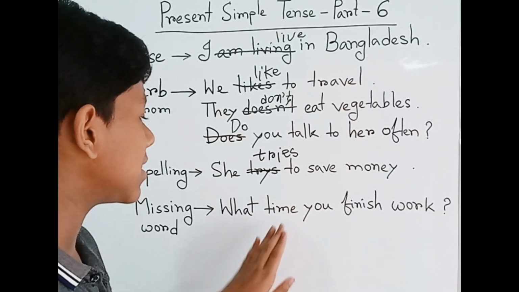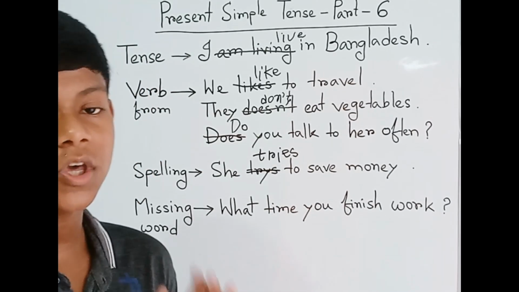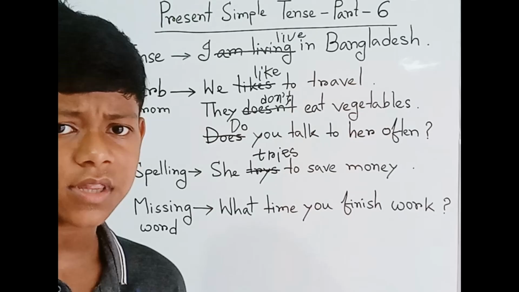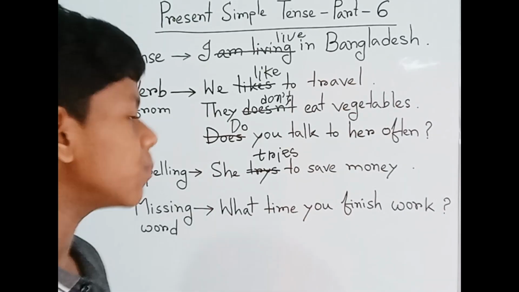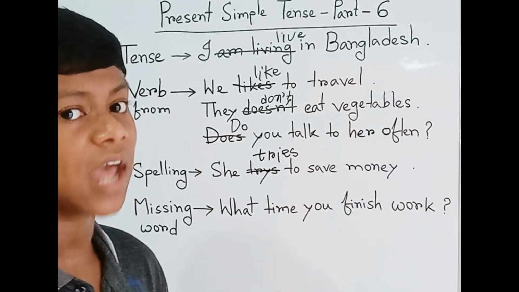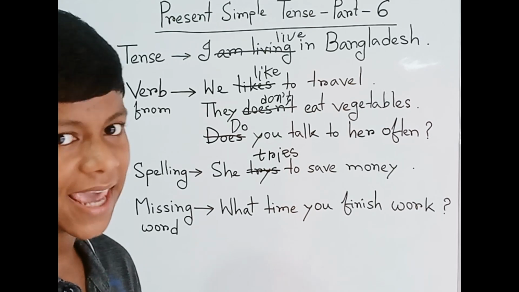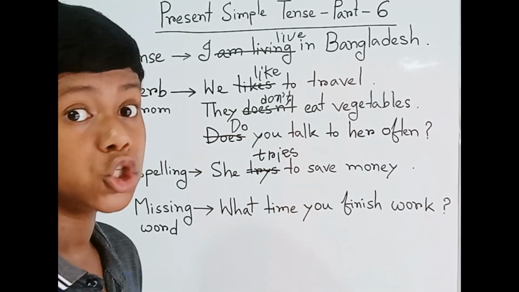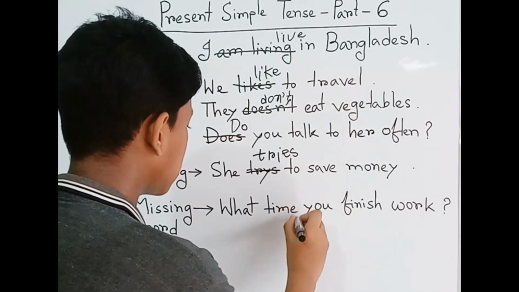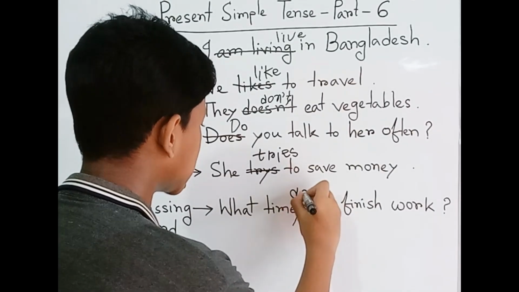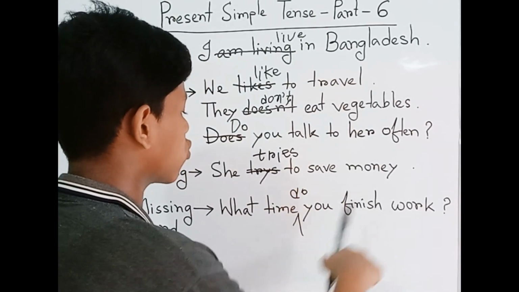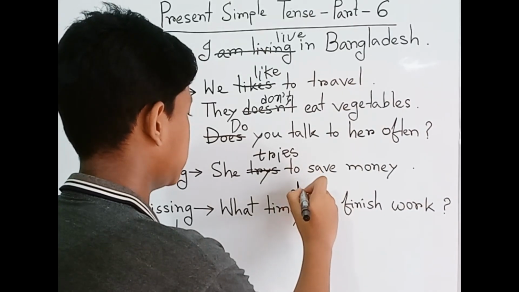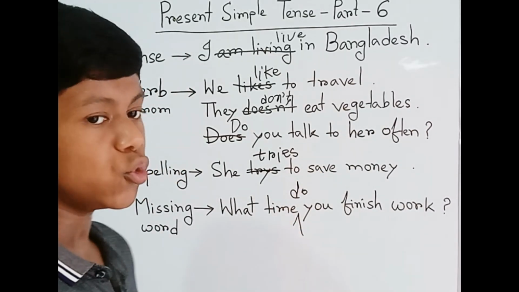So there is a word which is missed here. Which word is missing here? Can you remember? Yes, I can. So it will be: What time do you finish work? Okay, so I have to add do. What time do you finish work?